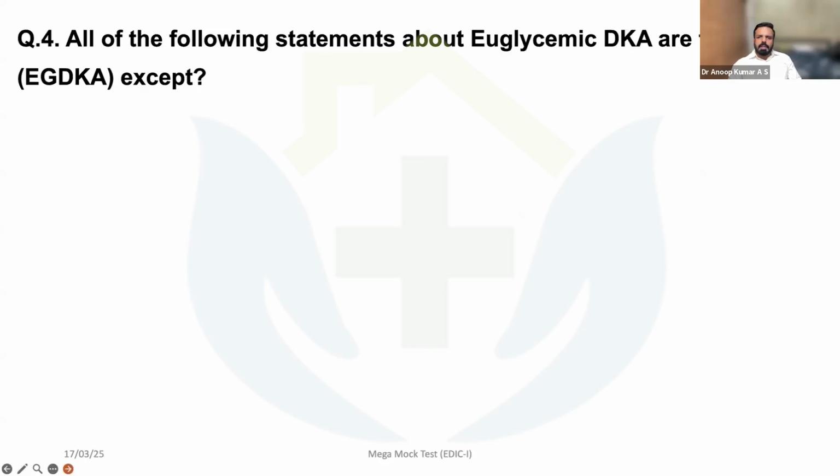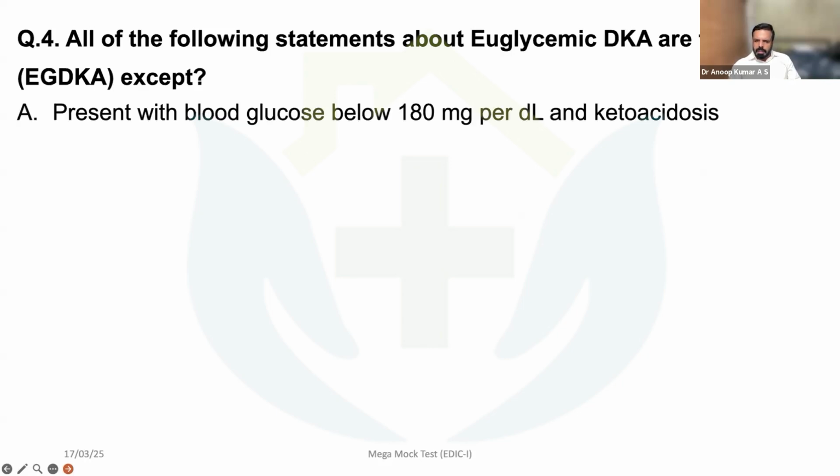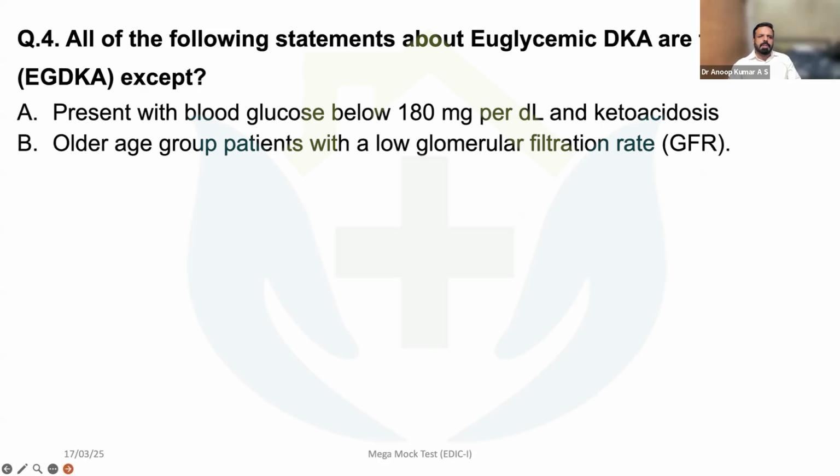All the following statements about euglycemic DKA are true except. This euglycemic DKA is also a favorite area, so you should have a clear-cut idea about what euglycemic ketoacidosis is. A patient with blood glucose below 180 milligram per deciliter and ketoacidosis.